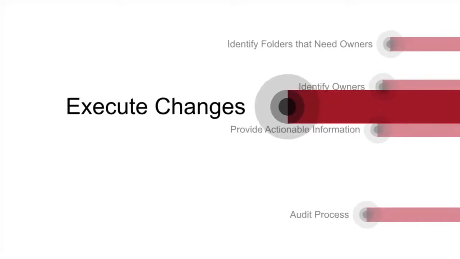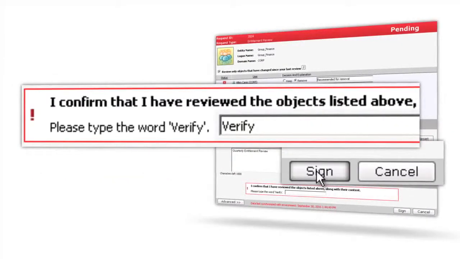The next step in an entitlement review is for data owners to submit any changes back to IT. With a manual entitlement review, IT has to then go make those changes, either in Active Directory or on the file servers themselves. Automation is faster, and it also reduces the chance for error.